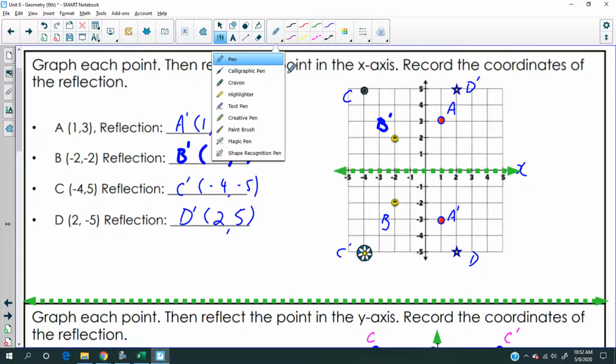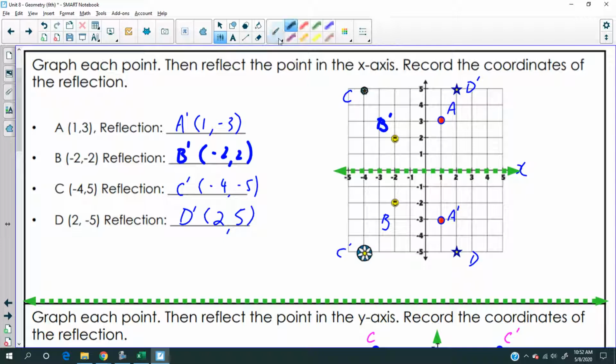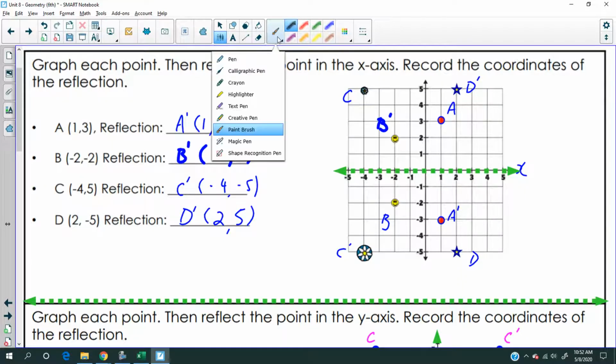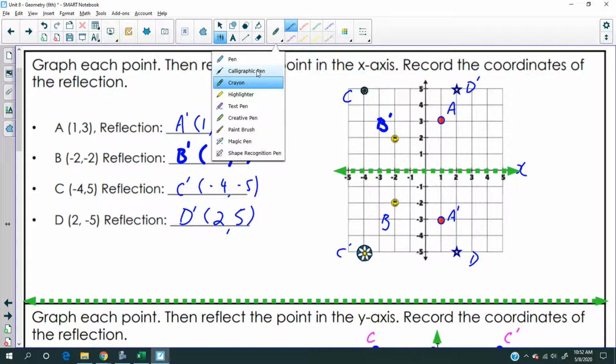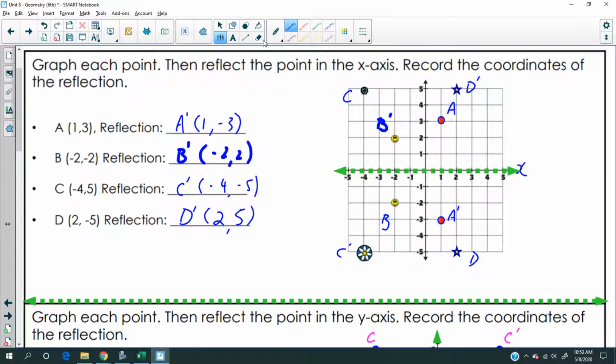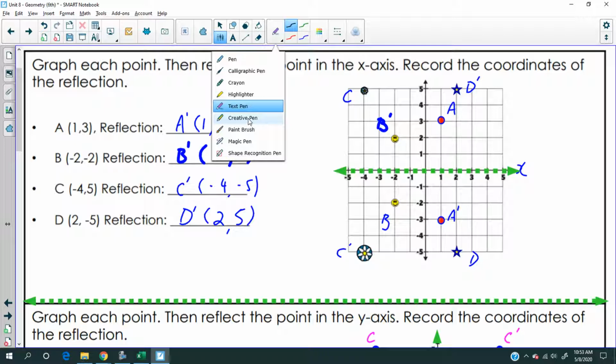Now we know. Let's use a cool pen. Paintbrush. No, maybe not. Crayon. Maybe not. What is a text pen? Oh, I know what a text pen does. I think whatever you write turns into a typed word. That's pretty cool.